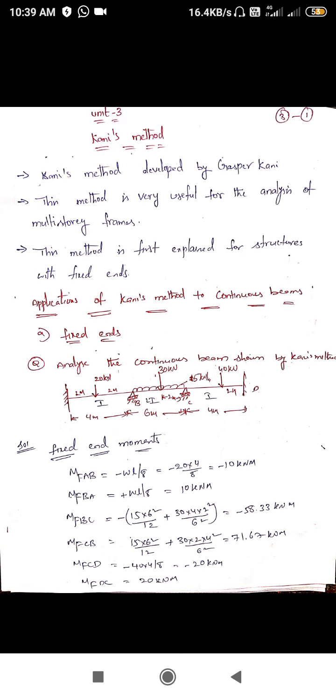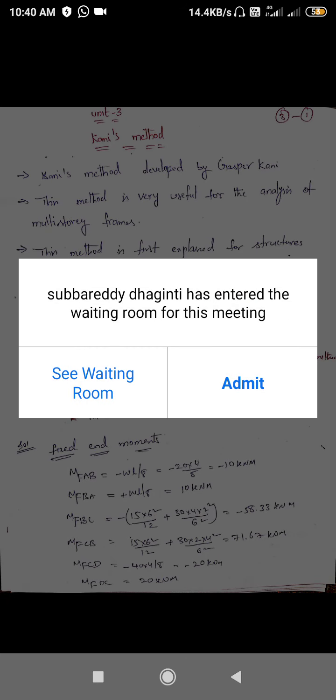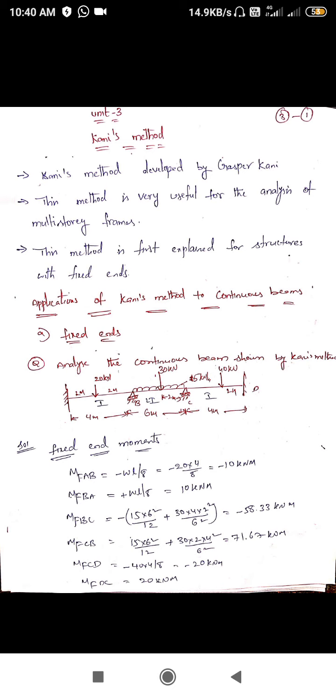Next, the UDL is 15 kN per meter, acting over the whole BC beam. Coming to the CD span, C is a joint and D is a fixed end. A point load of 40 kN acts at the center, and the total length of the CD span is 4 meters. Coming to the moment of inertia, AB has I, BC is 2I, and CD is I. These are the given details of the question.